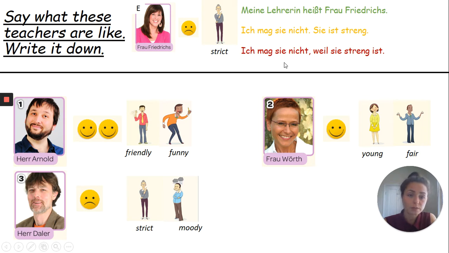Ich mag sie nicht, weil sie streng ist. I don't like her because she is strict. Make the word order with weil again. This kicks the verb straight to the end. So mind this if you want to challenge yourself. You don't have to write down all 3 of them. It is perfectly fine if you start off with the green one and then you choose either the orange bit here or the red bit, depending on how much of a challenge you fancy. So I would now like you to pause this video, do 1, 2, and 3. Once you've done that, we will go through the answers together.